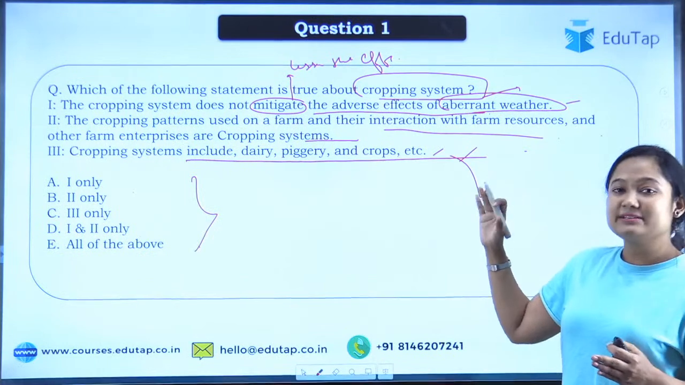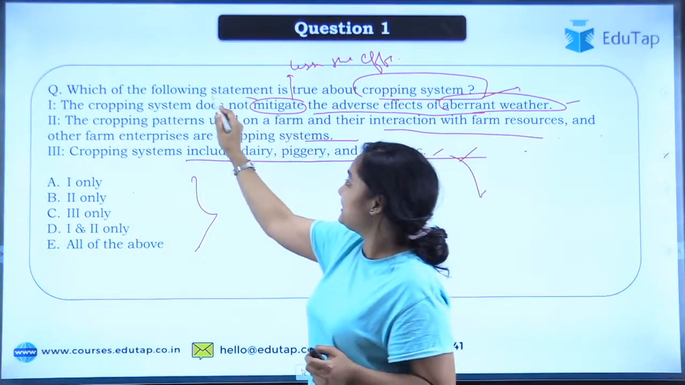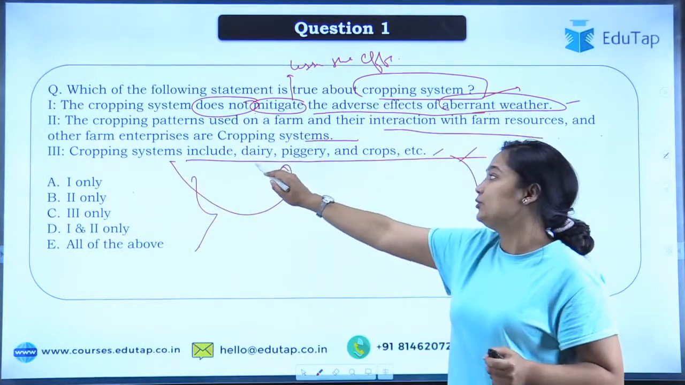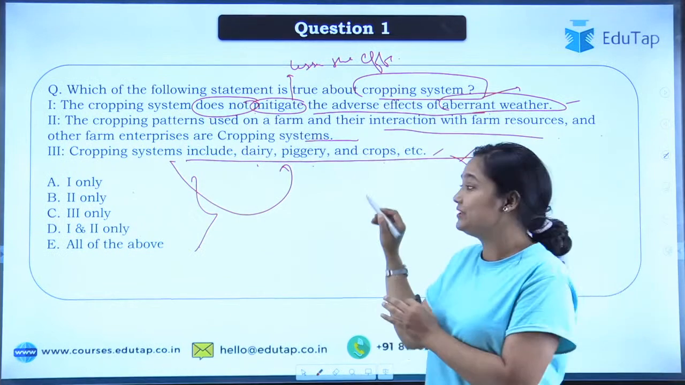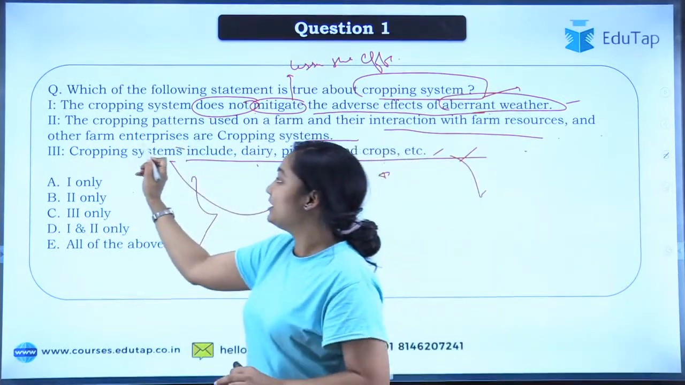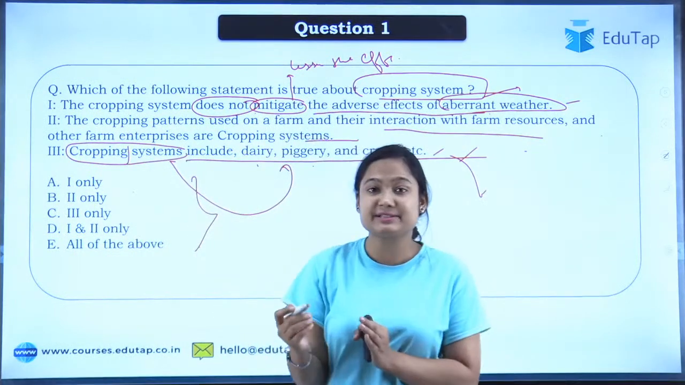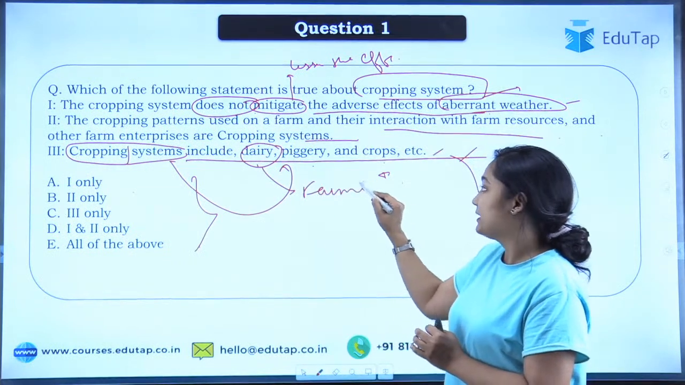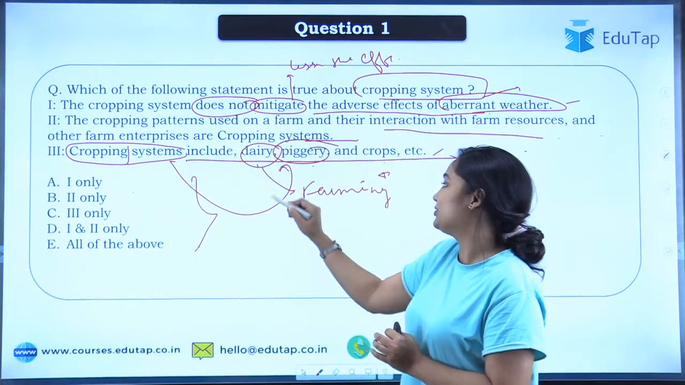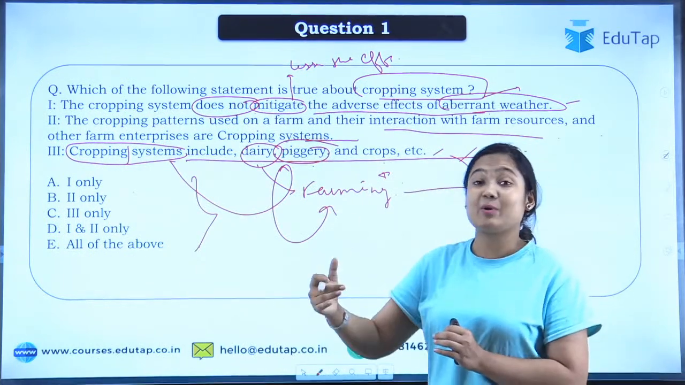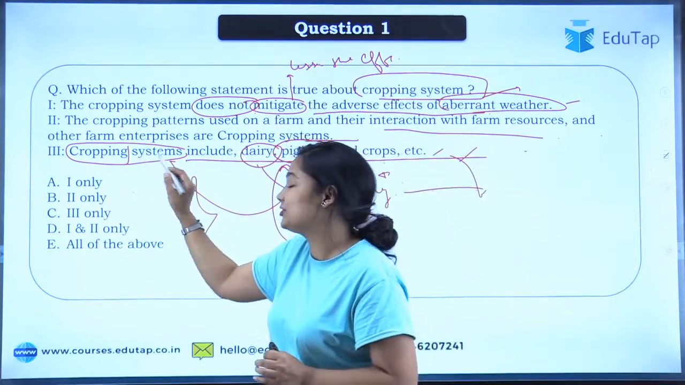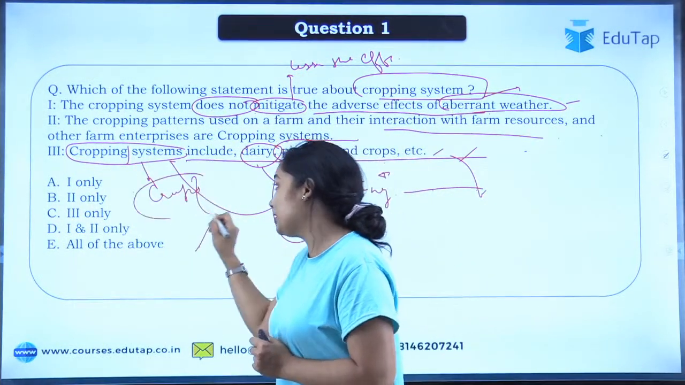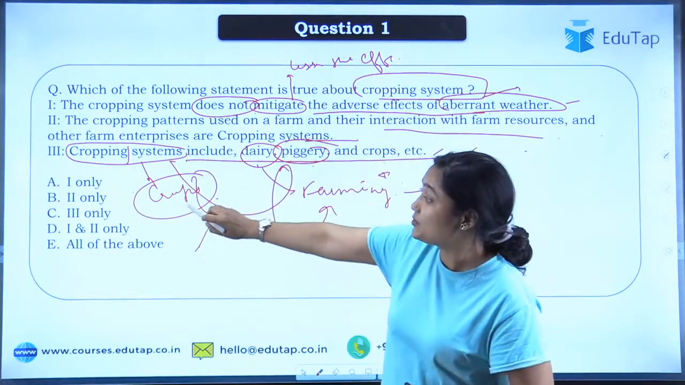See, the first statement says that it does not mitigate the effect. The third statement says that cropping system includes dairy, piggery and crop. Here you can go with the logic: we are talking about the cropping system, not farming system. Dairy comes under farming. Then piggery, it means keeping pigs, so that is also farming. If you are talking about aquaculture, that will always be farming. But when we talk about the cropping system, it basically deals with the crops. Whatever crop you are growing, field crops or any other kind of crop, that is the cropping system.